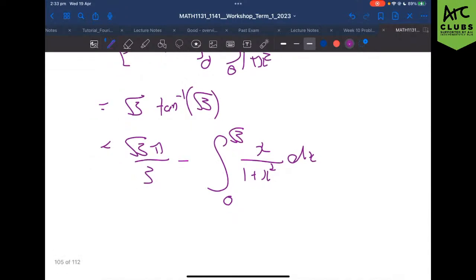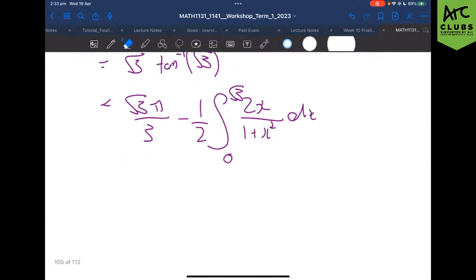Beautiful. So we can recognize that the thing on the top is almost the derivative of the thing on the bottom. All we have to do is times it by 2. If we do that, we can't be illegal. We have to multiply everything by 1 and 2. And then suddenly, the thing on the top is now the derivative of the thing on the bottom. So if we integrate it, we get the natural log.